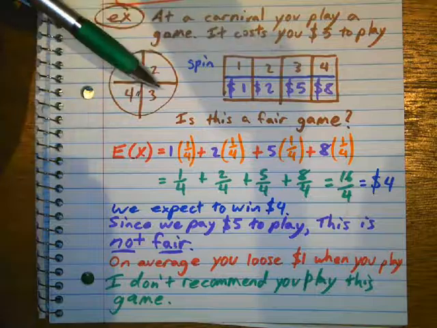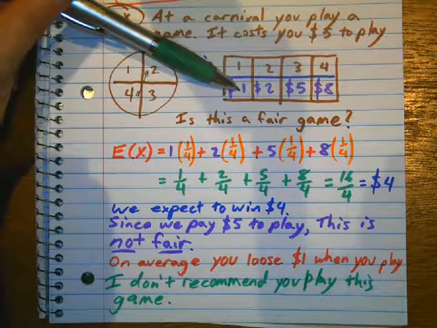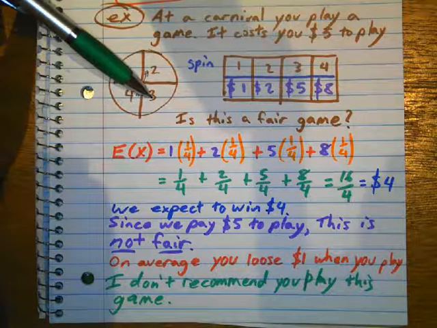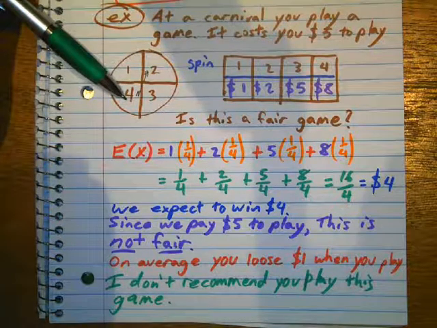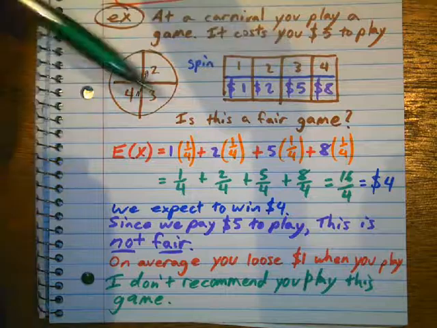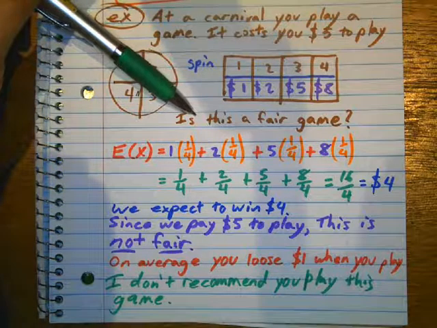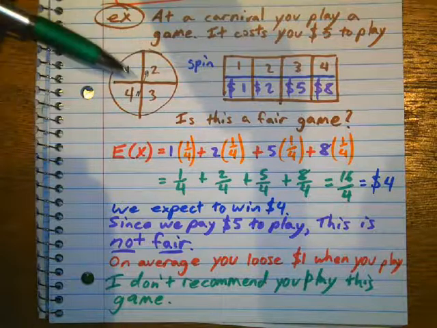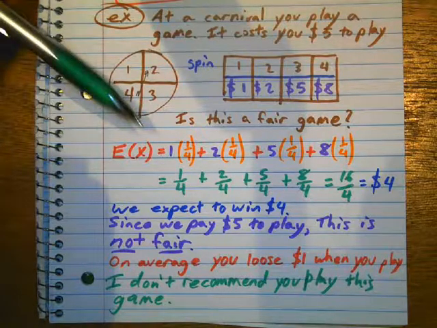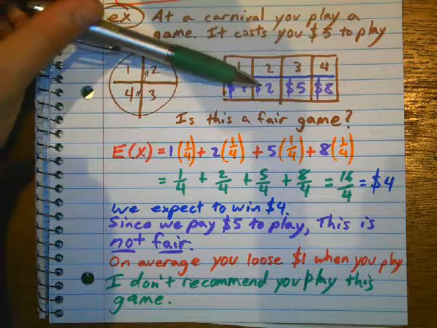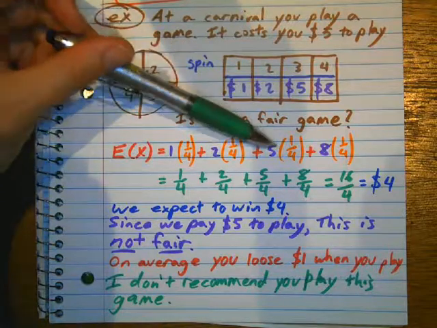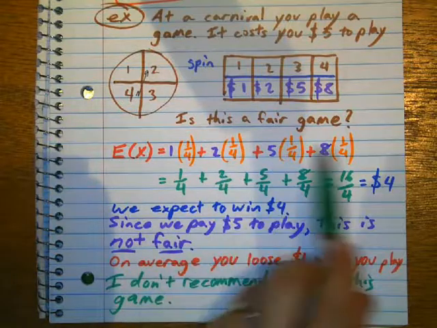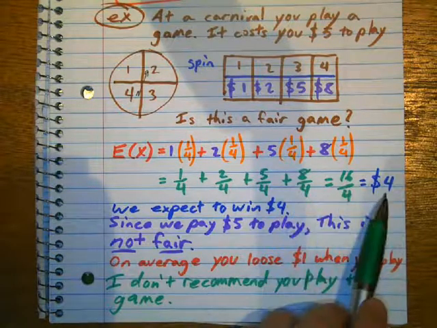And if you land on 1, you get $1. If you land on a 2, you get $2. If you land on a 3, you get $5. And if you land on a 4, you get $8. Okay, the question is, is this a fair game? So we have a fourth chance of landing in each spot, right? So 1/4 times 1, 1/4 times 2, 1/4 times 5, 1/4 times 8. Multiply these together, add them all up, and we end up with $4.